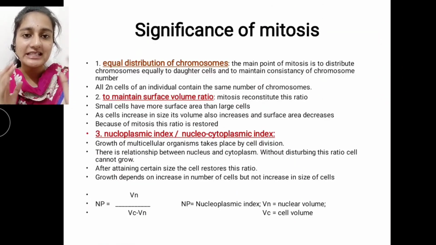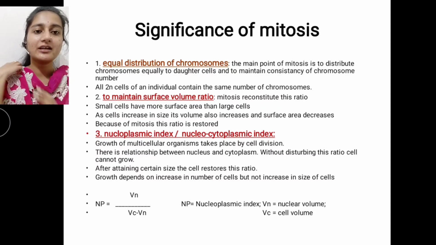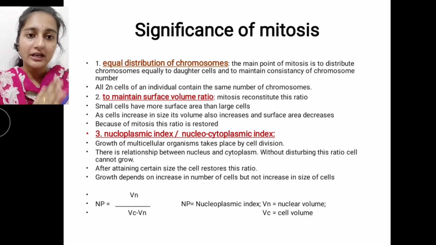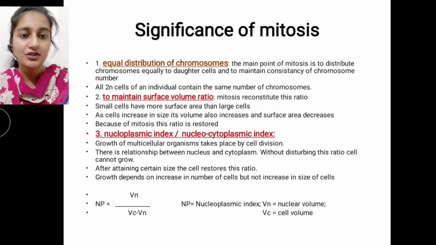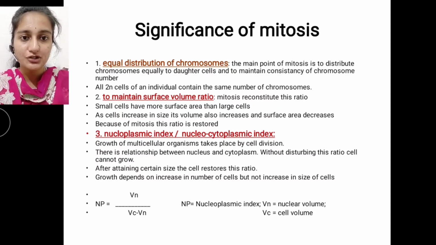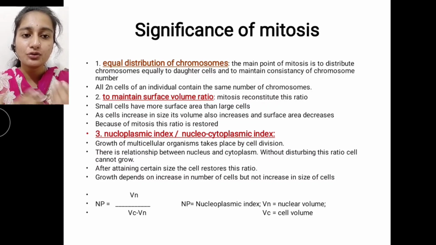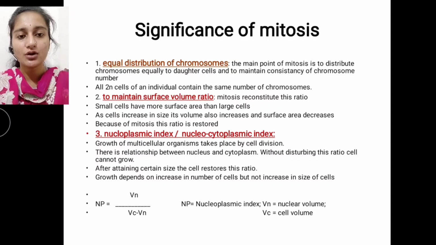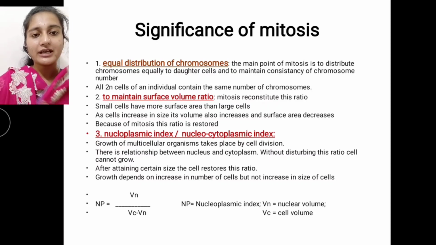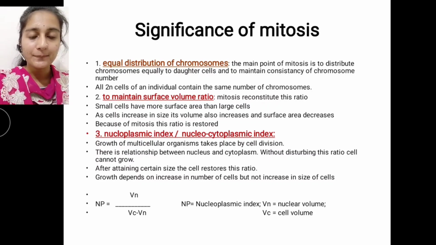So let's look at the significance of mitosis. Mitosis is very important as it is useful for the equal distribution of chromosomes, to maintain the surface volume ratio, and to maintain the nucleocytoplasmic index, also called the nucleoplasmic index. It is also useful for cell repair. So let's look at each subheading here.